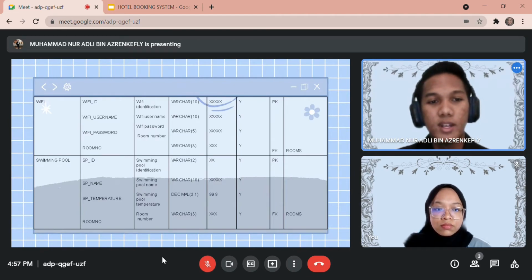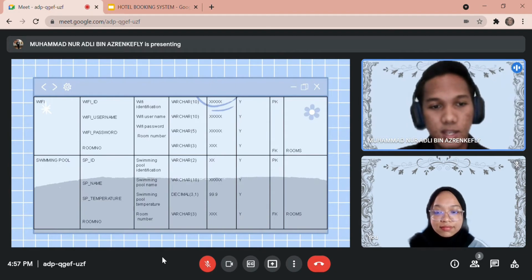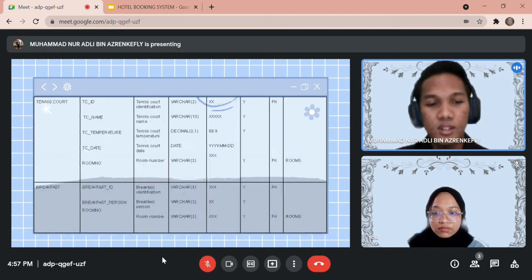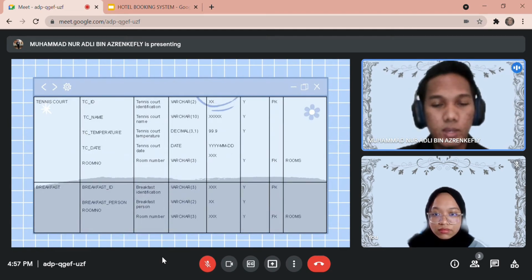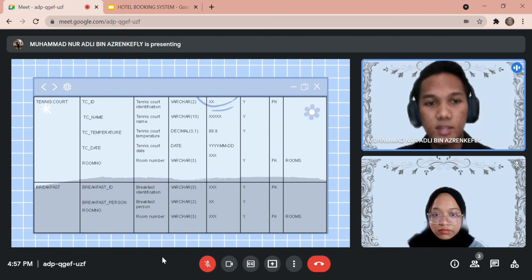The next table we have is swimming pool, and the data type that we use for this table is varchar and decimal. The primary key for this swimming pool table is SPID, and the foreign key for this table is room number. The next one is tennis court, and the data types that we use are varchar, decimal, and date. The primary key for this tennis court table is TCID, and the foreign key that we use is room number.